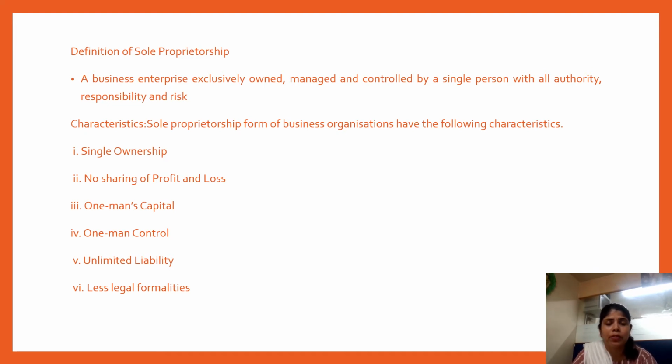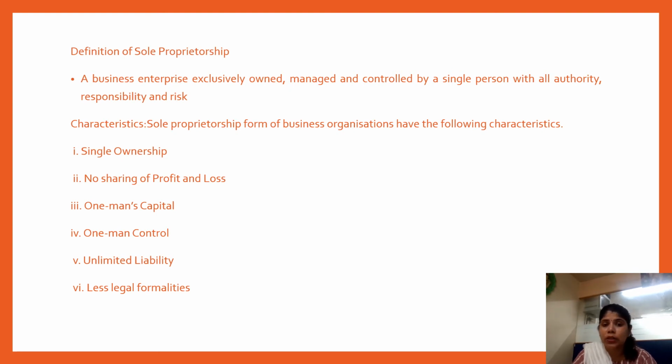One man's capital. Since there is no other person, like in the case of partnership and joint stock company, the only person who is going to invest capital is the sole trader. There is only one man's control. The sole trader is the only person who is managing the business and has the decision making power. So definitely he is the only person who is going to have control of the business.